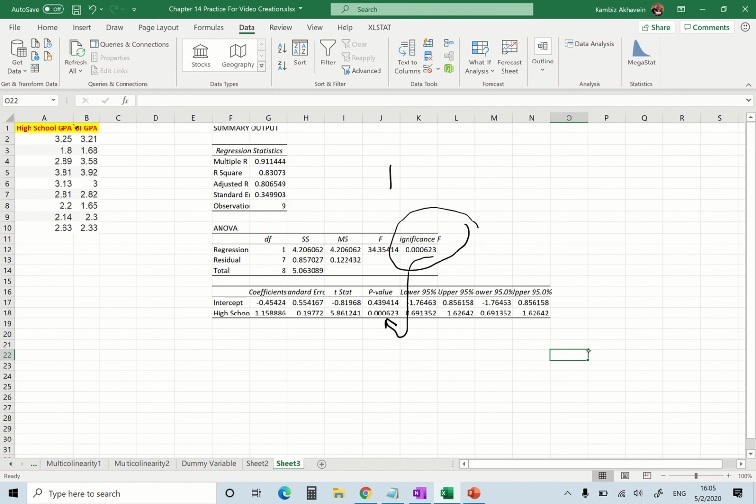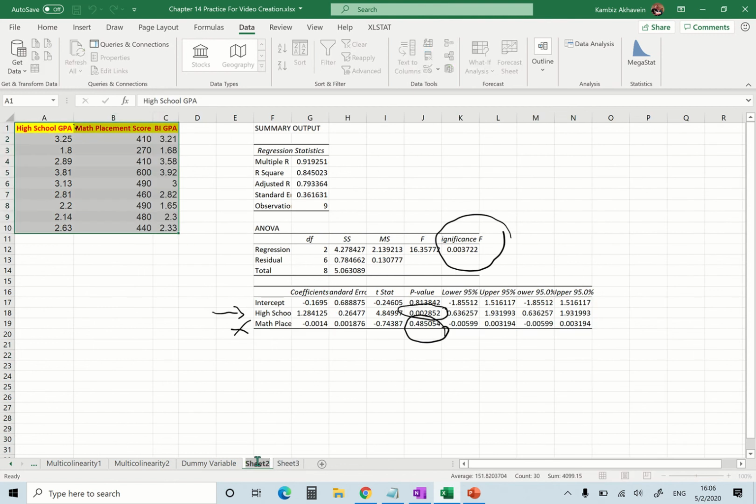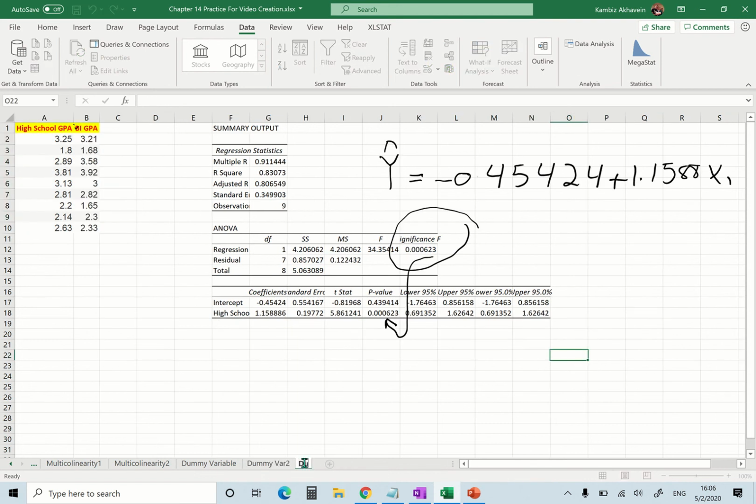So my final equation of regression is right here: minus 0.45424 plus 1.1588 x1, and x1 is my high school GPA. Now that I have done that, let me go ahead and put dummy variable 2 and dummy variable 3. That way I am nice and organized.